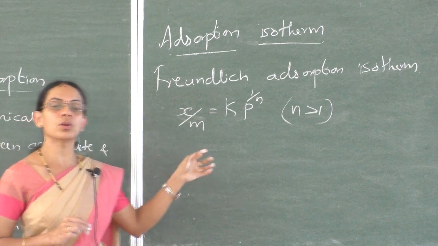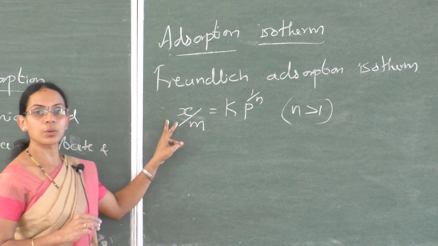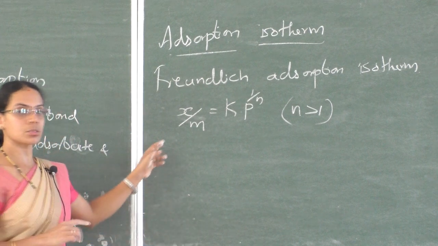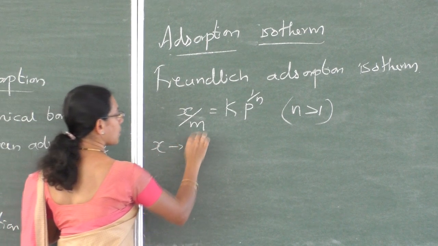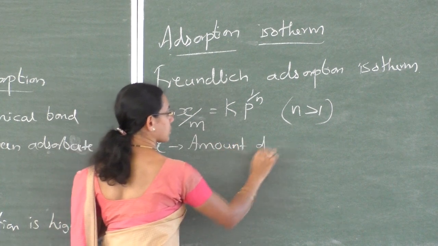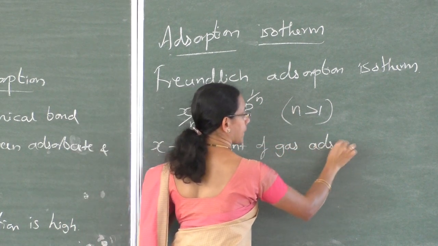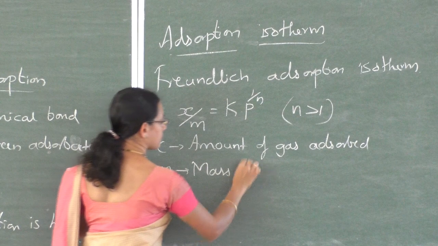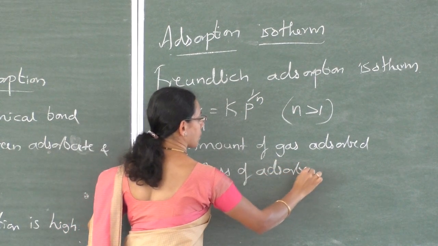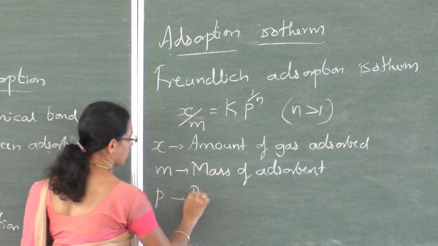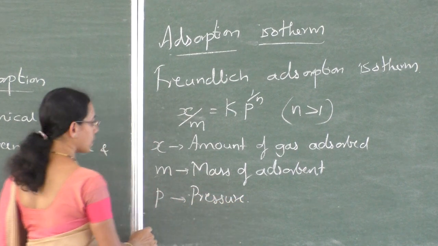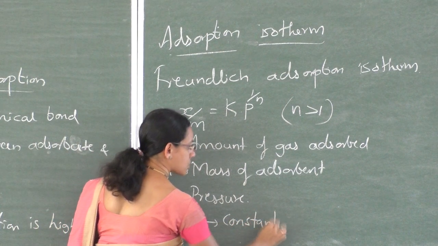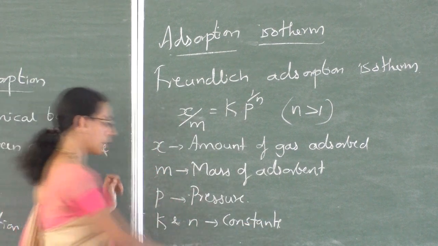x is the amount of gas adsorbed, and m is the mass of adsorbent, and p is the pressure, and k and n are constants. Their values depend on the nature of adsorbate and adsorbent.